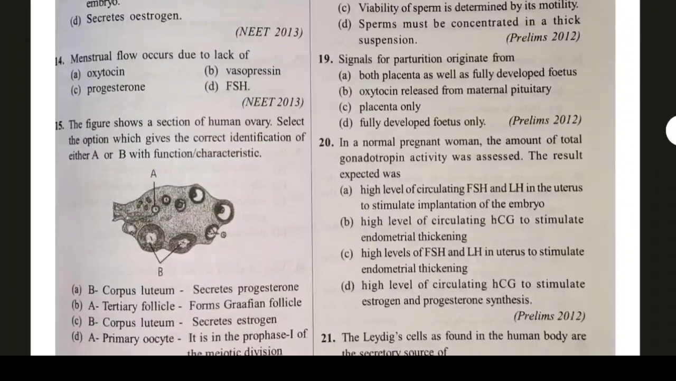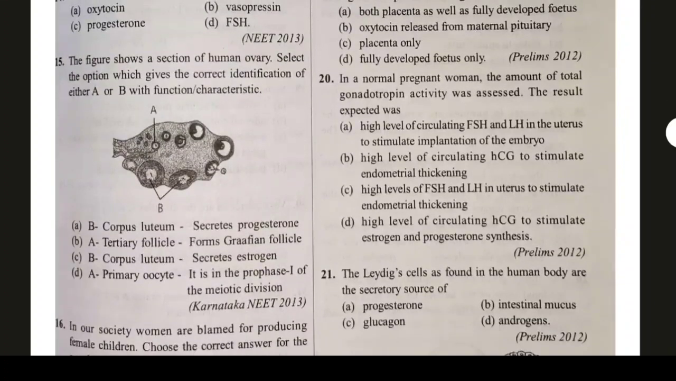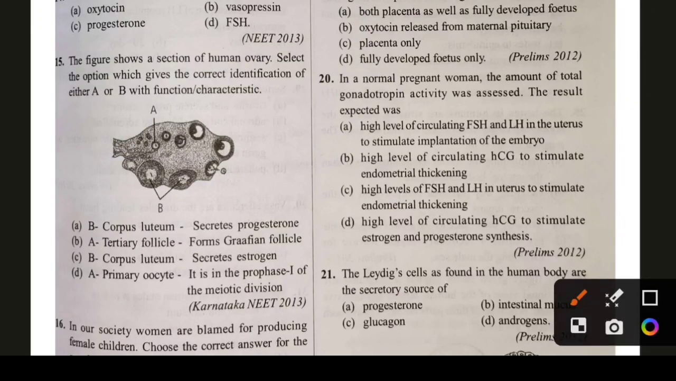Question number 15. The figure shows a section of human ovary. Select the option which gives the correct identification of either A or B and function of characteristics. Let's see. It is the diagram of a human ovary. Option A, B is the corpus luteum and secrete progesterone. The very first option is the right answer. I think we do not need to check the others. Okay, option B, corpus luteum, secrete progesterone.